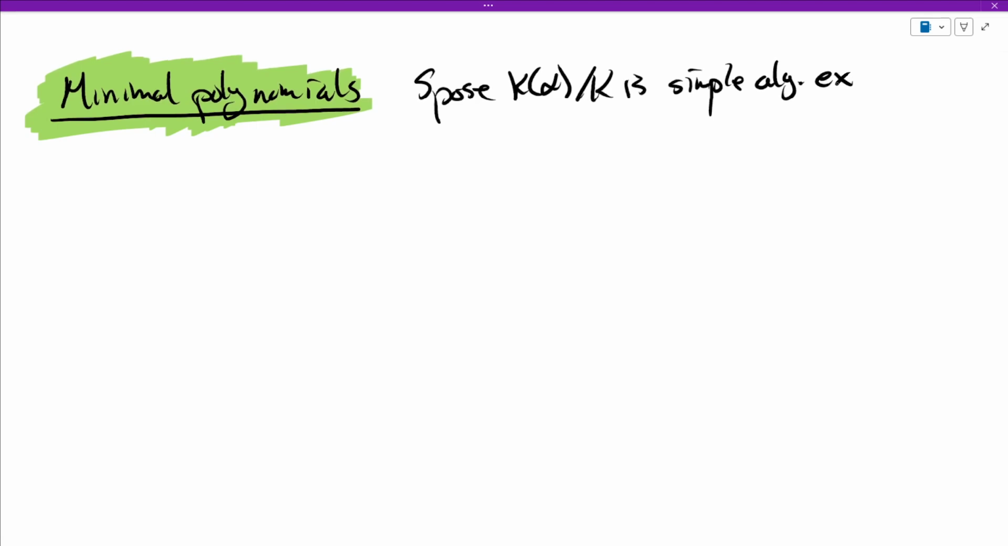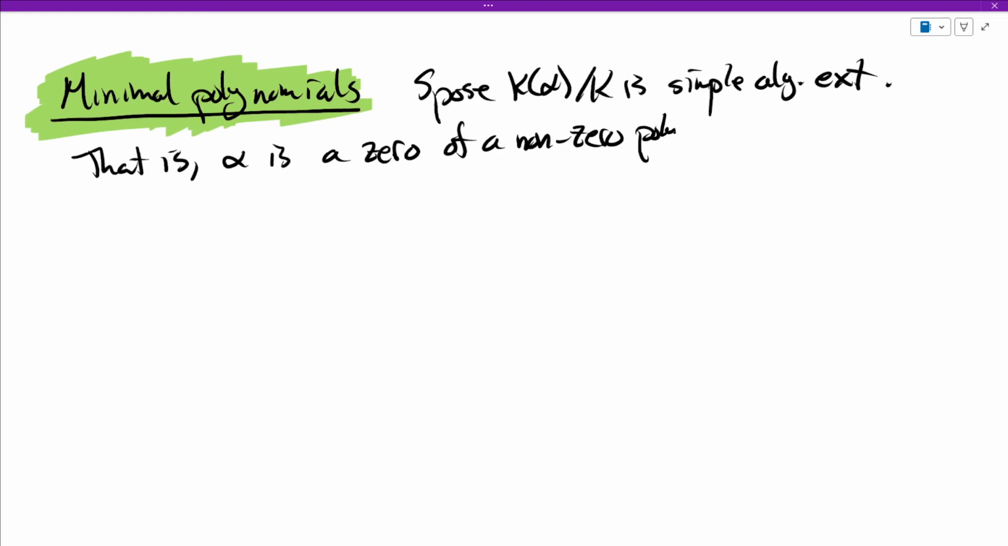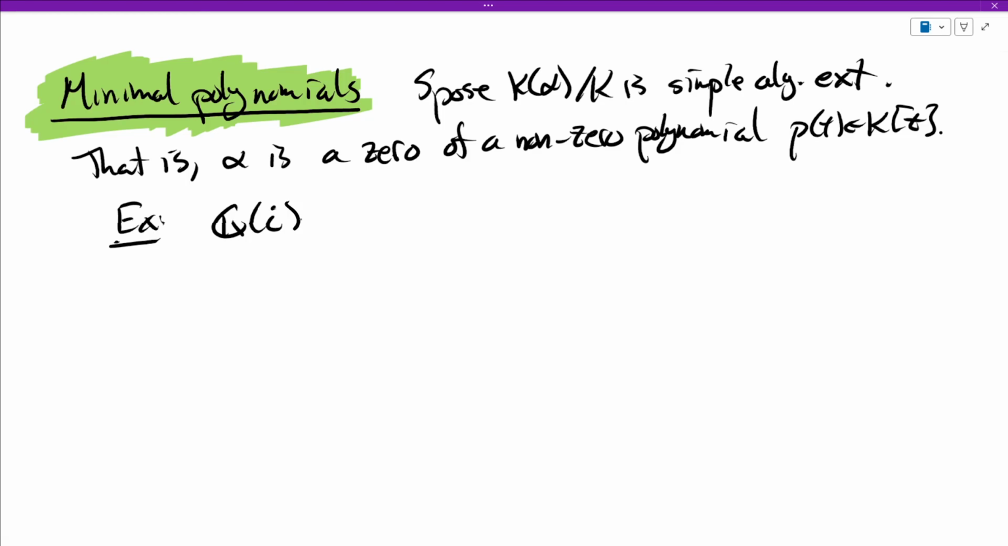algebraic extension. This means, just as a reminder of the definition, alpha is a zero of a non-zero polynomial with coefficients in k. So alpha is a zero of some of them. So for example, we saw earlier that for the extension q adjoin i over q, one such polynomial that would work is t squared plus 1, which has i as a zero.